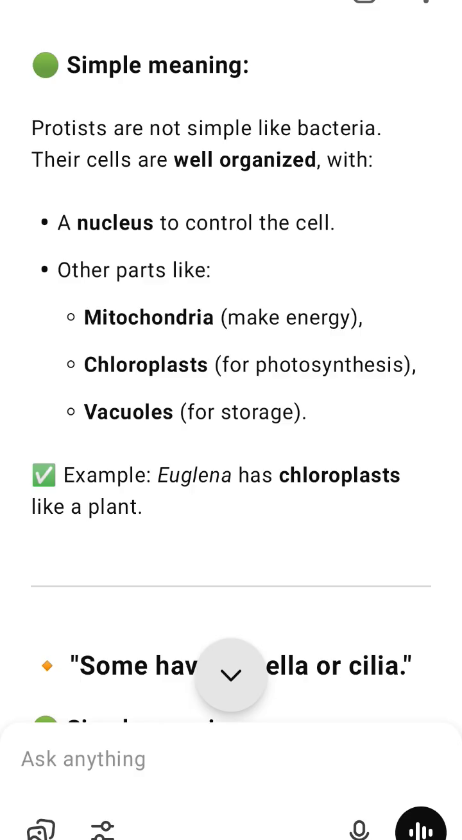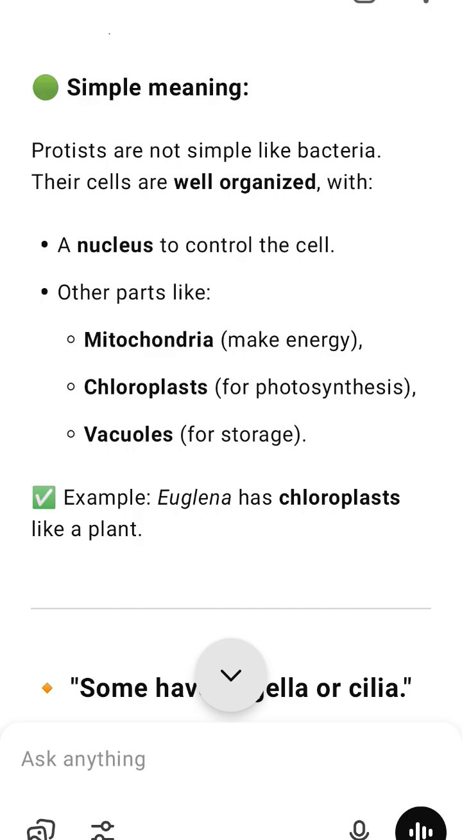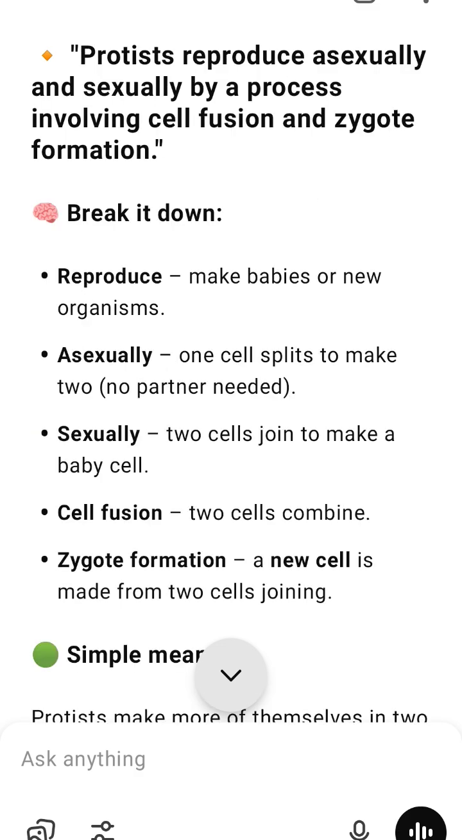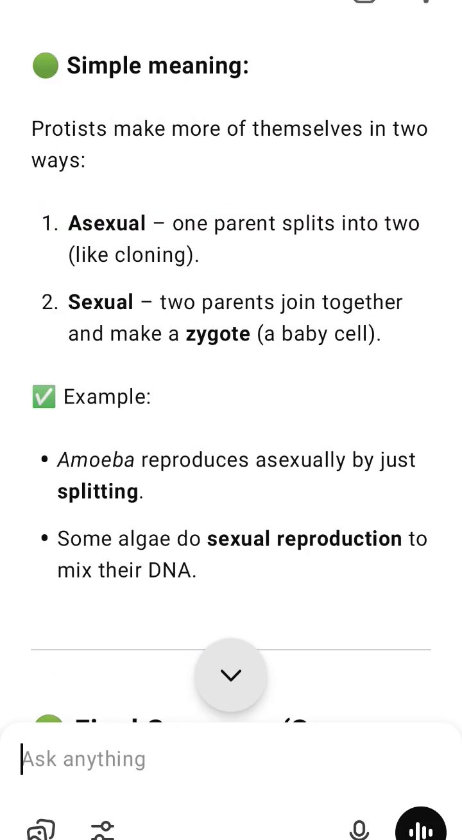4. Symbionts and parasites. Symbionts. Some protists live inside other organisms and help them, e.g. certain algae living in coral. Parasites. Some protists cause diseases in humans, animals, or plants, e.g. Plasmodium causes malaria, Trypanosoma causes sleeping sickness.